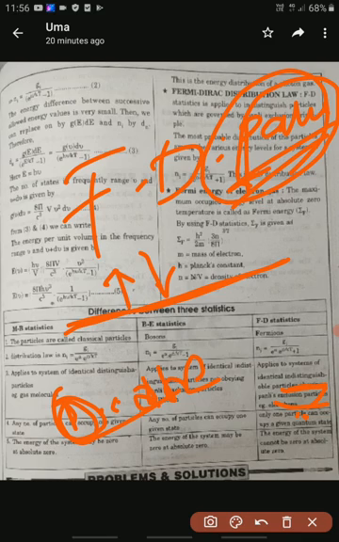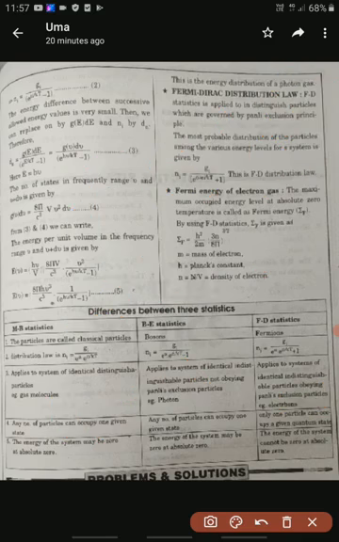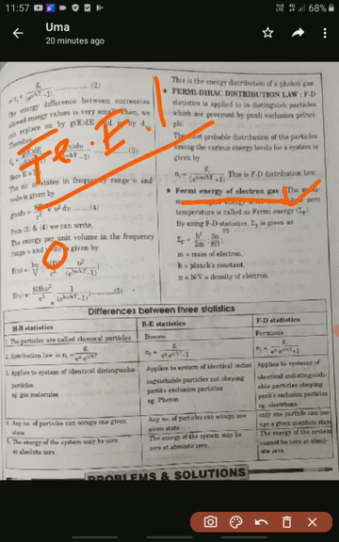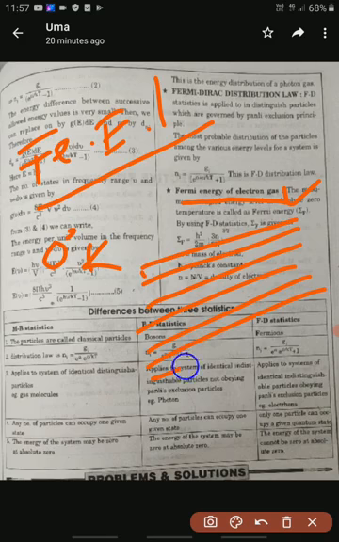Okay, so this is the brief information about the three statistics. These are very important topics for PG entrance exams. And here another important topic is the Fermi energy of gas molecules. Fermi energy or Fermi level is the highest filled energy level. The Fermi energy level is nothing but, at 0 degrees Kelvin, the highest filled energy level. For example, if these are the energy levels at 0 degrees Kelvin, the highest filled energy level is called the Fermi energy level, EF. The energy of this level we call the Fermi energy.